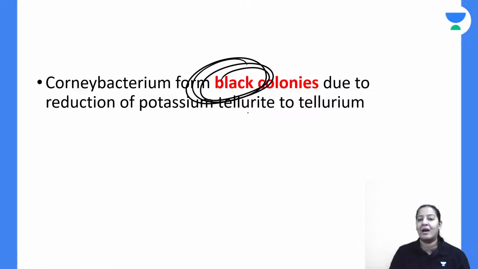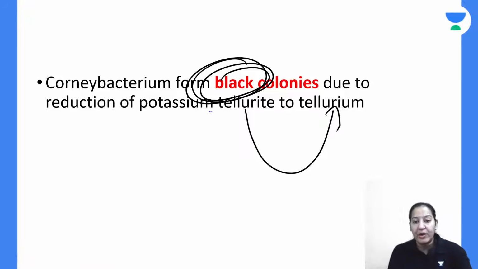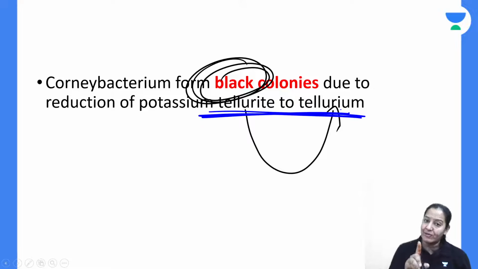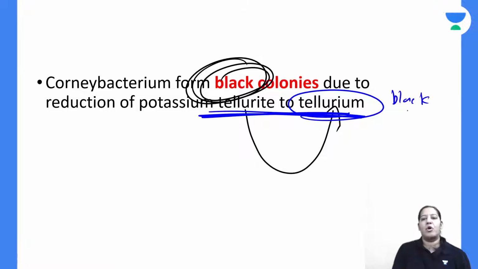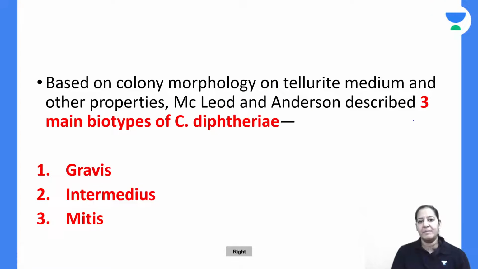The reason for black color, tellurite got converted to tellurium. It is an MCQ. Tellurite got converted to tellurium. This is the reason for the black color. That's why tellurium is black color. That's why black color colonies are formed. Everyone give me a thumbs up.